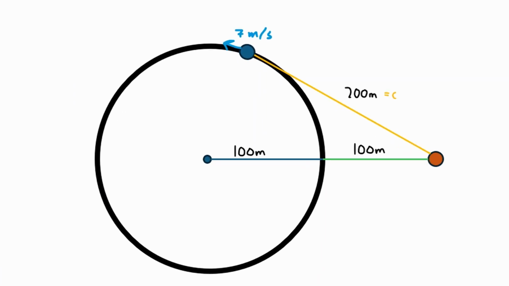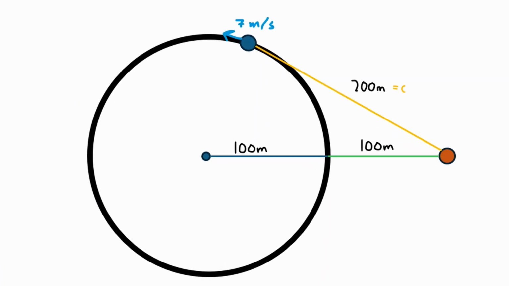Okay, so I'm going to focus on the second diagram because that's what we should be looking at. And let's go back to the question: how fast is the distance between the friends changing when the distance between them is 200? Now, what does this mean? Well, it's asking about this right here, what I've labeled C, because it's the hypotenuse of the triangle which we're going to make. This value right here, the rate at which this changes when it is 200 meters.